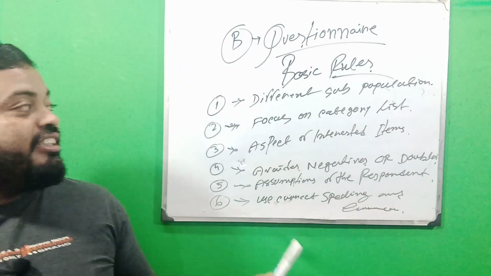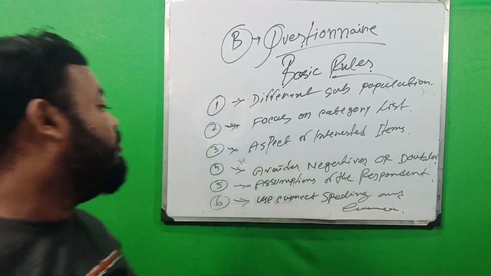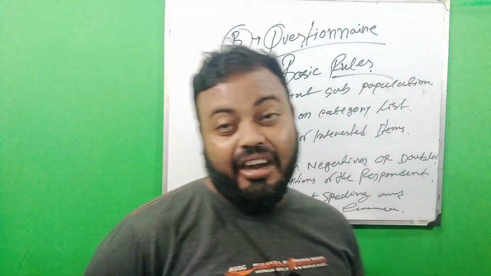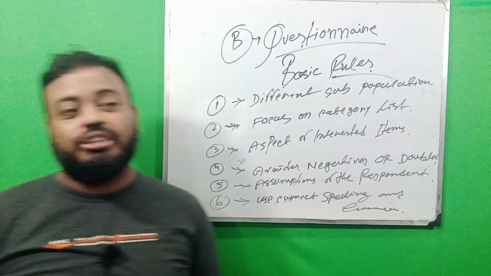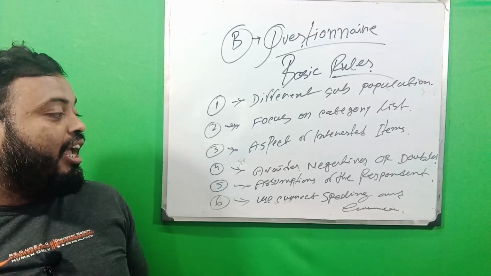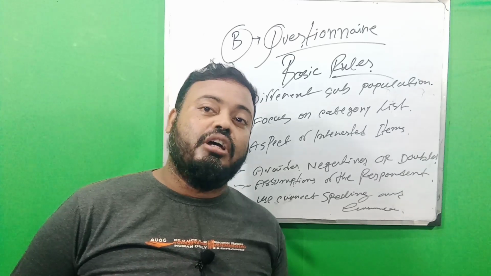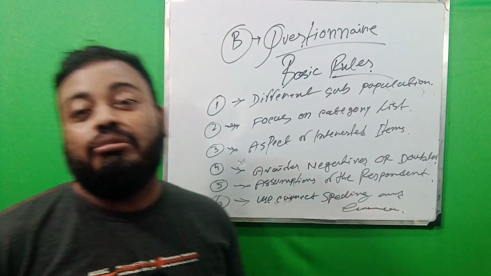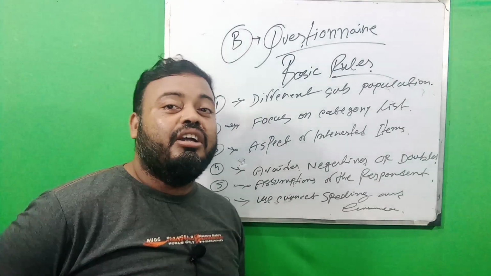So these are the basic rules of making a questionnaire. And last, we learn about using correct spelling and grammar. When the researcher makes or forms the questionnaire, they must make sure the sentences are grammatically correct and the spelling is correct. When focusing on individuals during data collection, the spelling must be clear to others. Those are the basic rules for questionnaire making.